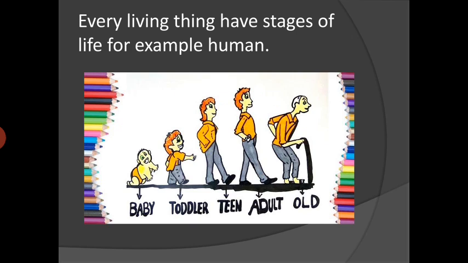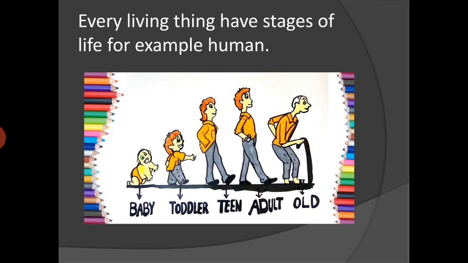Look at the picture. What is this picture depicting? This picture is telling us that there are stages of life. So every living thing has stages of life. For example, human beings. Once we are born, we are little babies, then toddler, teenage, adult, and the old age. So these are the stages. In the same way, all the living things have different stages of life.